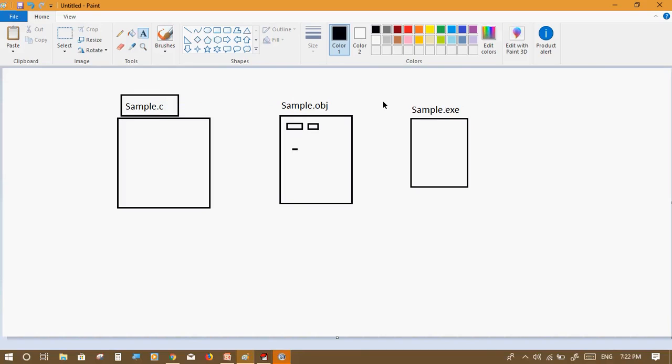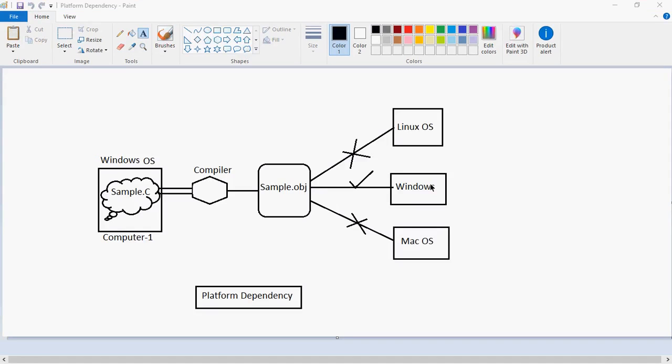Just keep that in mind. If a program has .c as an extension, that is source code. If a program has .obj as an extension, that is compiled code. If a program has .exe as an extension, then it is executable. We have seen that platform, right? Platform is nothing but the combination of hardware and software where we can write and execute programs.